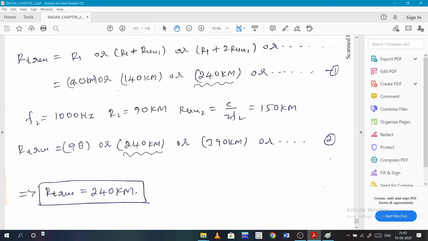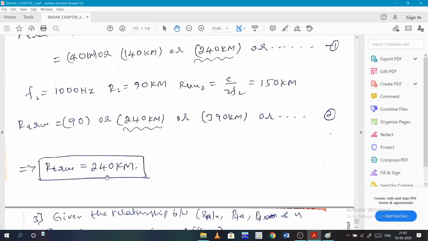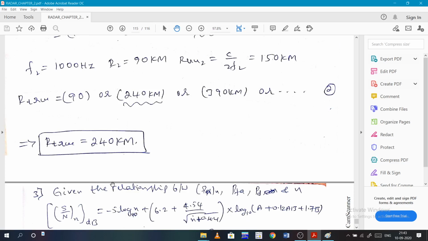So either it will be 90 kilometers, 90 plus 150, 240, 390, and so on. When I compare these two, 240 kilometers is repeating here also. That means the true range will be 240 kilometers. So the target that is present at 240 kilometers is within the unambiguous range.